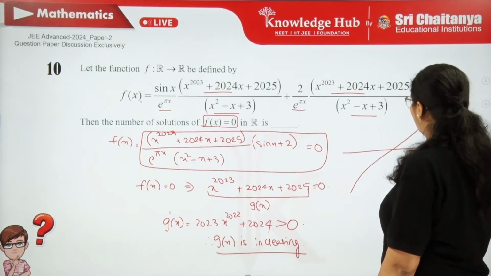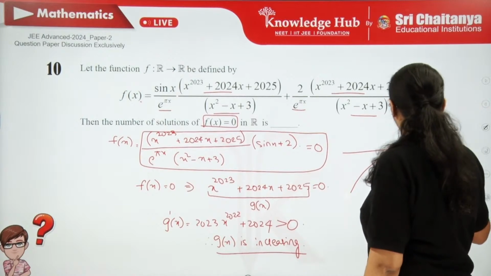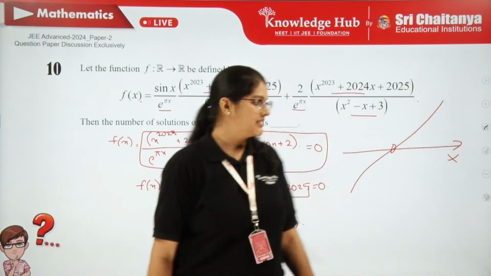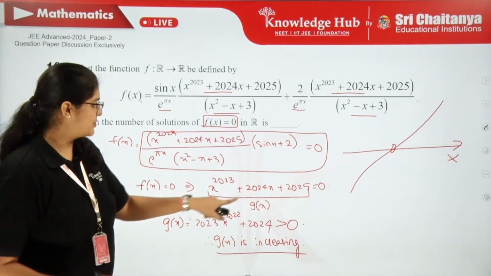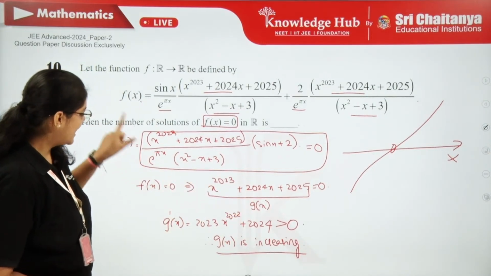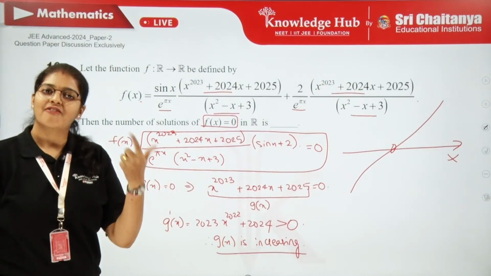So the graph is going to be like this. So there will be only one root. It is crossing the x-axis only once. So how many solutions? This equation has only one solution. This equation has one solution means f of x equal to 0 has one solution only.